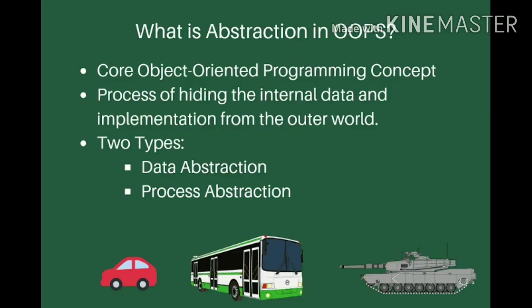Abstraction, one of the most important features of OOP. It is the core object-oriented programming concept, the process of hiding internal data and implementation from the outer world. There are two types of abstractions: data abstraction and process abstraction. You don't need to go into the details of this.